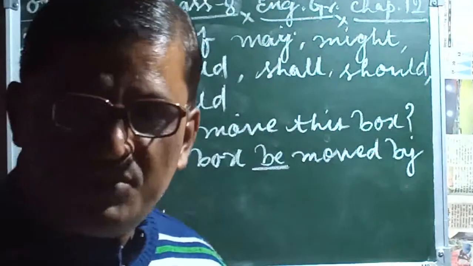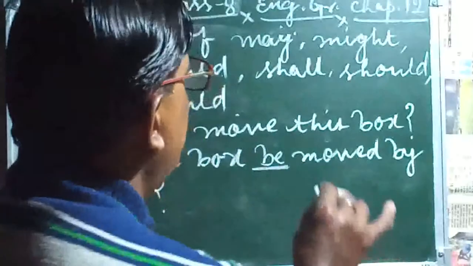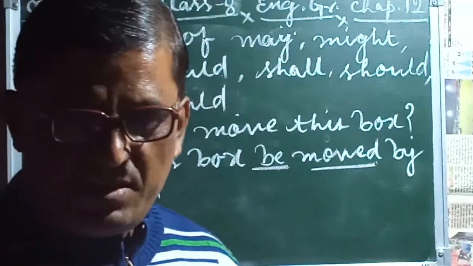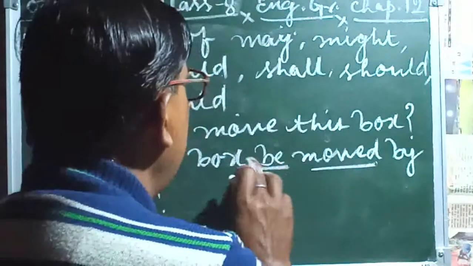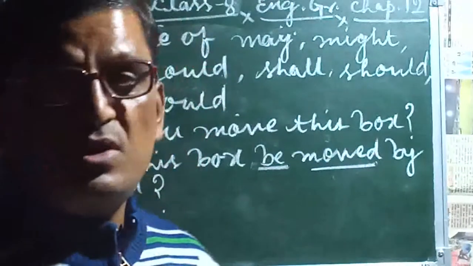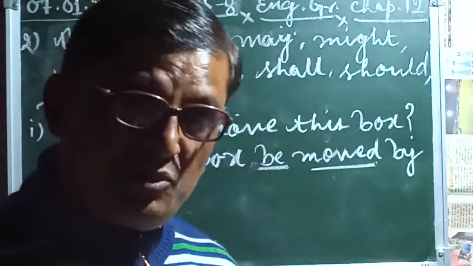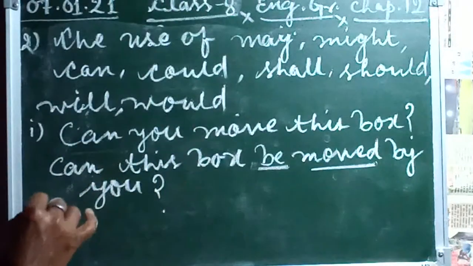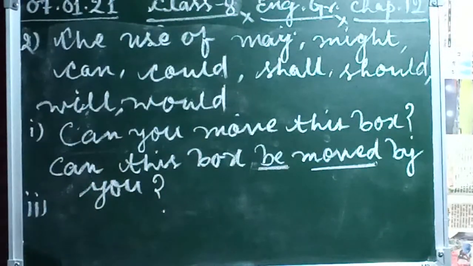After using be, we can use here the third form of the verb. But if it is not coming, we cannot use the third form of the verb. You have to keep this in mind always. Another example I am taking, also second number. You can see this one. You can observe it also.